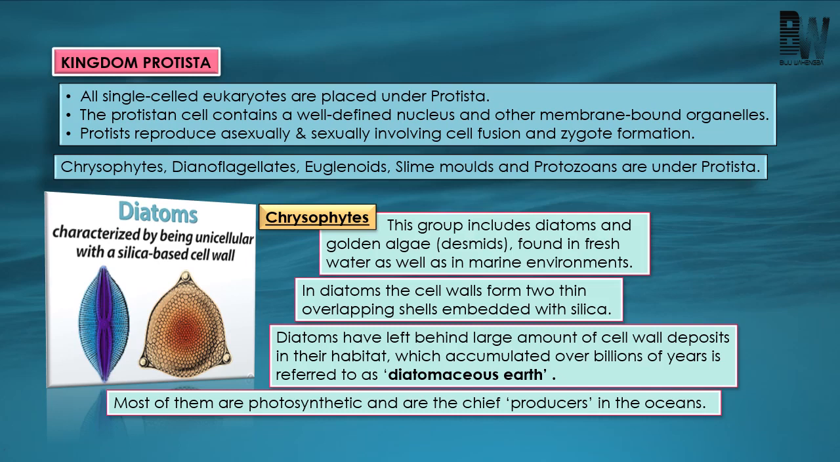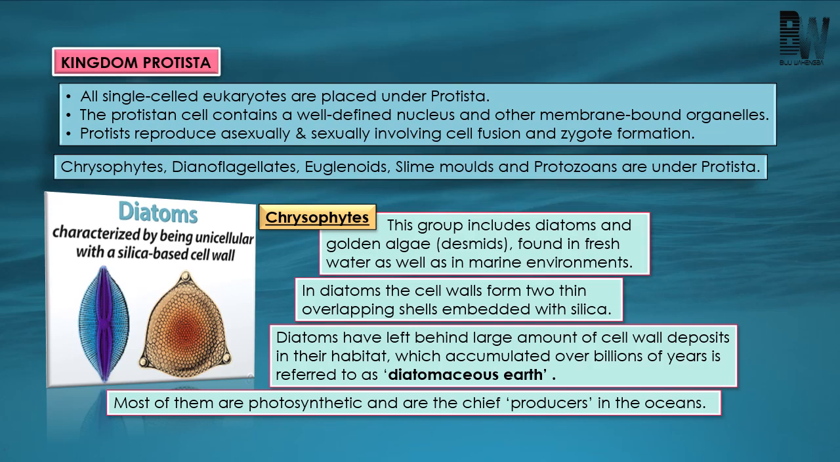So Protista include all eukaryotic organisms which are unicellular. That means if the organism is unicellular and possesses a eukaryotic cell, then that organism will belong to kingdom Protista. And kingdom Protista have diverse modes of nutrition, like some are photosynthetic and some are heterotrophic. And some Protista have a unique type of nutrition, that means they have mixotrophic nutrition. That means some Protista have double or dual nutrition.